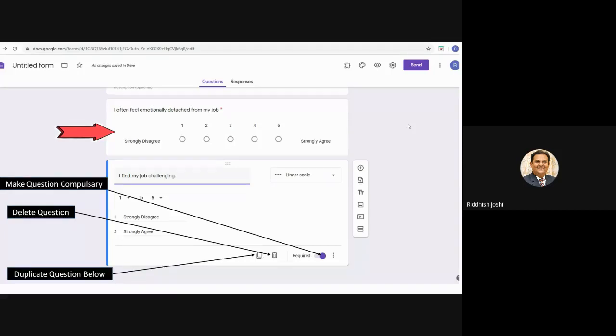I can click on this required. Once the required button is on, the respondent cannot submit the questionnaire without answering these particular questions. So if you make all your questions required questions, you will not receive any incomplete questionnaire.